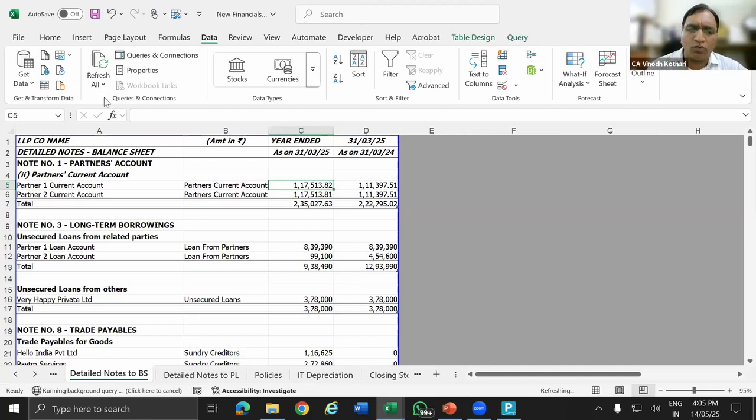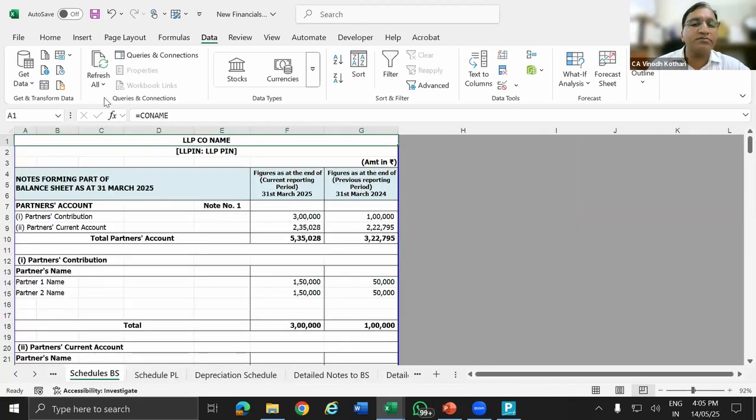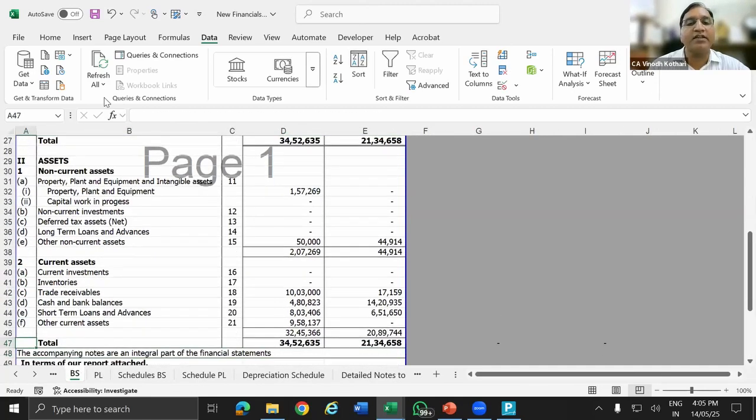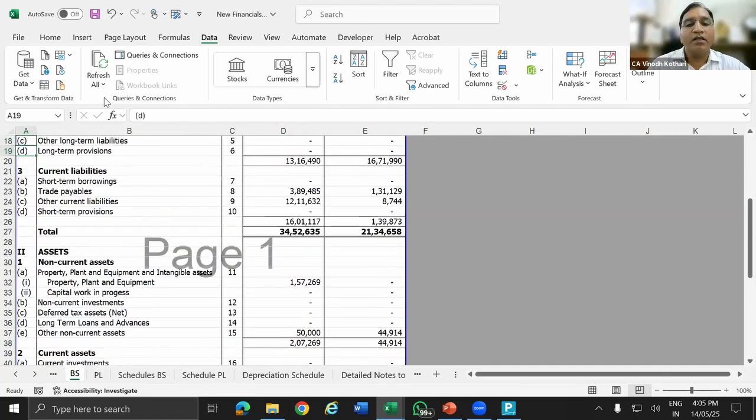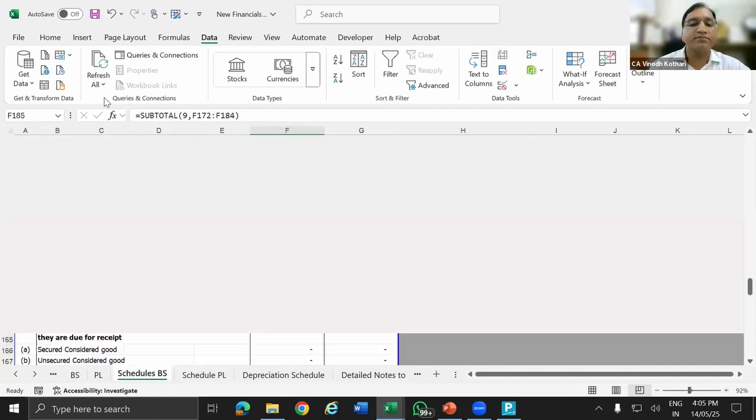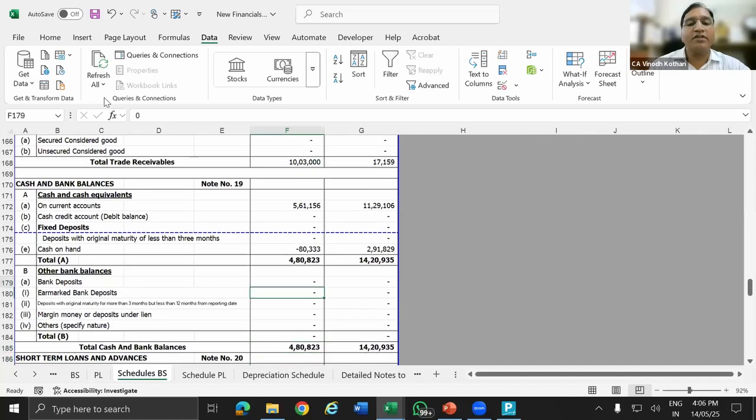Any update you do, now you go to the P&L or balance sheet. Go to balance sheet. Balance sheet is already tallied. You see, balance sheet is tallied. What is the cash balance? So you see here 80,000. So within seconds, data is updated.